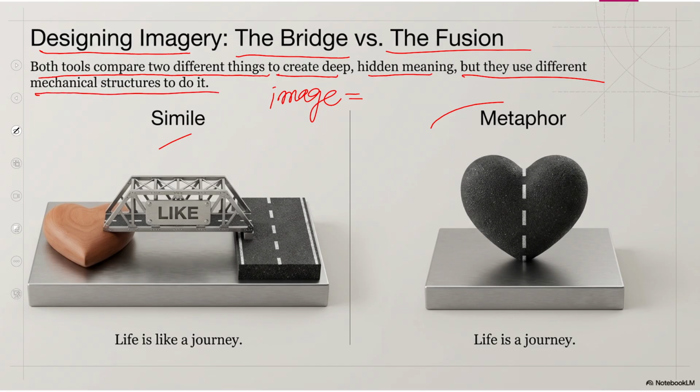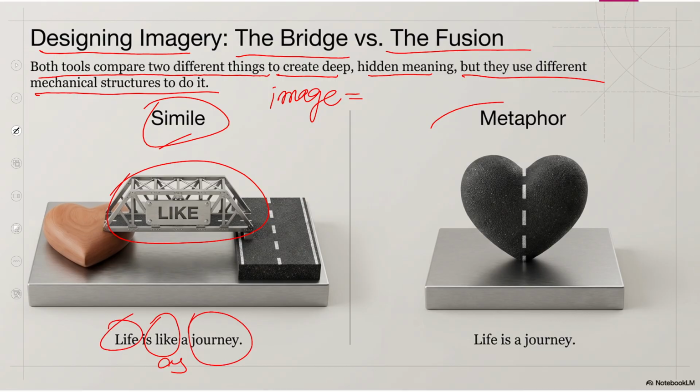First of all, simile. What is simile? Simile is just like a bridge, right? And the line in which simile is used, it uses two words, like and as. Life is like a journey. It means that life and journey are being compared in this sentence, and they are creating a comparative impact.